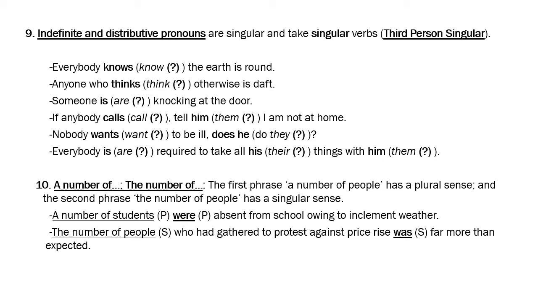Nobody wants to be ill, do they? I would say do they in my own writing, but because nobody is singular, I'll have to say does he or does she? Because nobody is singular, so here also the pronoun should be singular. So we are getting into noun pronoun agreement now, along with the subject verb agreement. Nobody is a singular subject, wants is a singular verb. Everybody is required to take all their things with them, or everybody is required to take all his things with him, or everybody is required to take all her things with her.